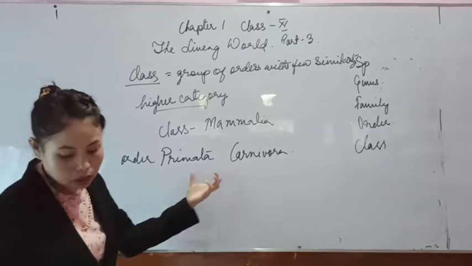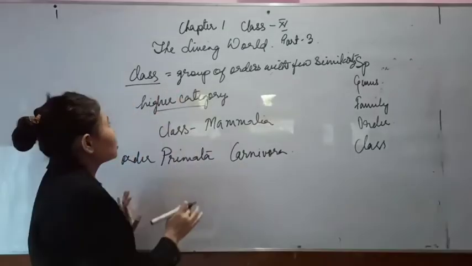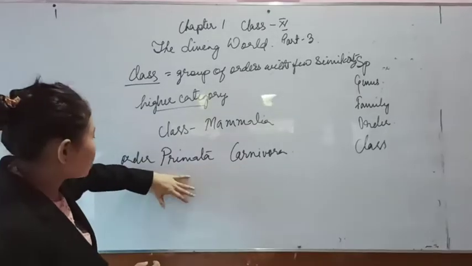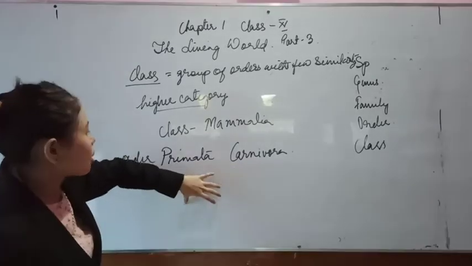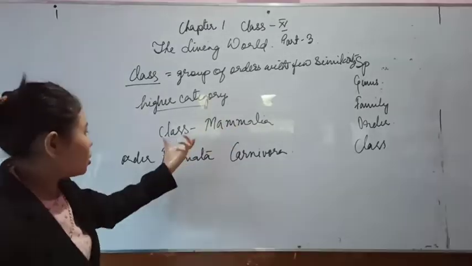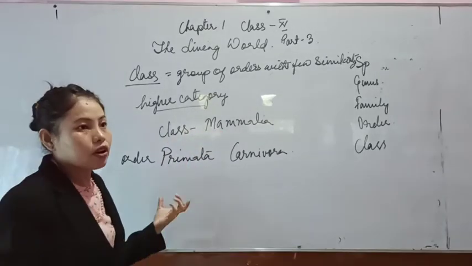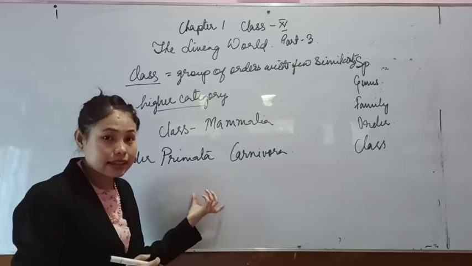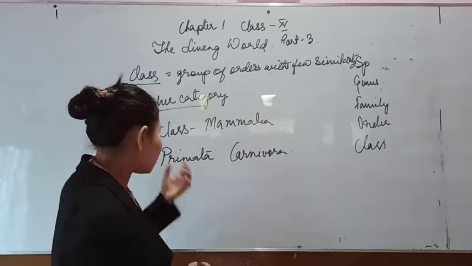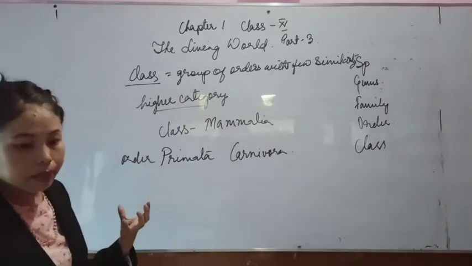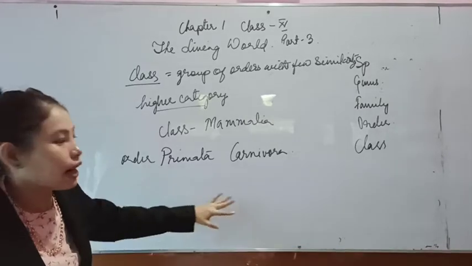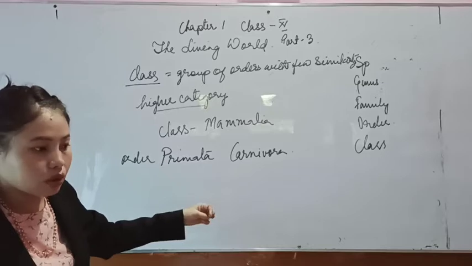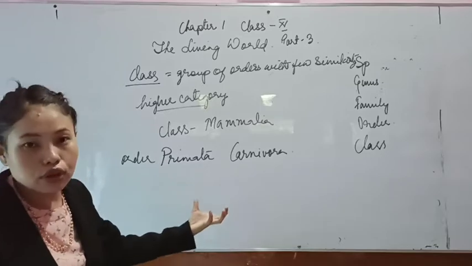So this is about how a class is formed. Order Primata and order Carnivora come under the class Mammalia. Then let's take an example like the reptiles, like snakes and turtles. They come under class Reptilia because they lay eggs, and the mode of food habit is also different.